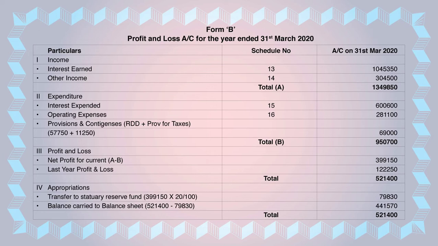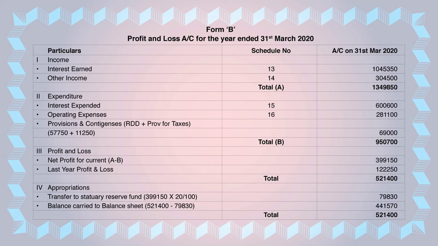Fourth will be appropriations. Under that, transfer to statutory reserve fund. Again in the bracket you just keep it as 20%. Whenever we solve this calculation later on, you have to take it. And again you will write balance carried to balance sheet. You have to leave it empty.